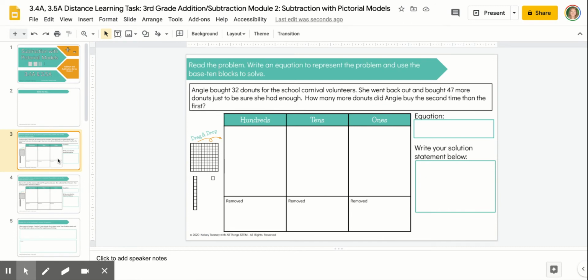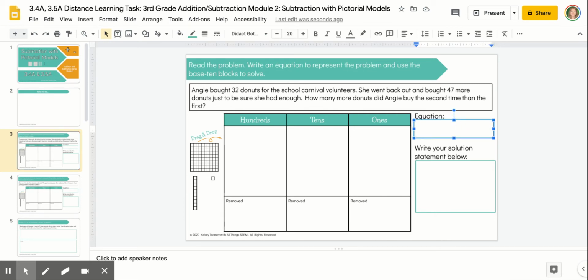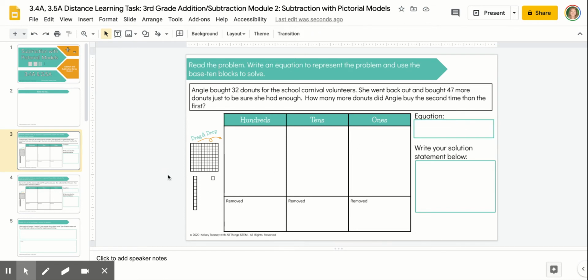For each problem, you'll read through it and develop an equation that represents the problem. You can type out your equation by double-clicking on the colorful outlined box and typing in your numbers and symbols using your keyboard. When you're done with that, you'll use the base 10 blocks on the left-hand side to model your problem and the actions that are required to find your solution.